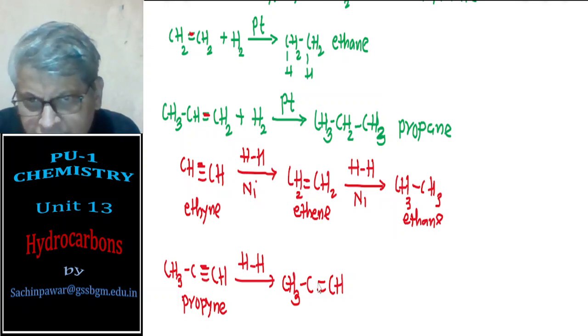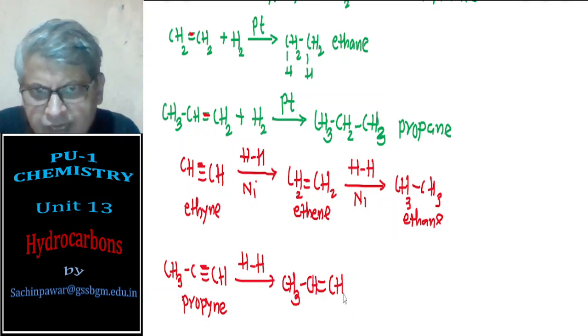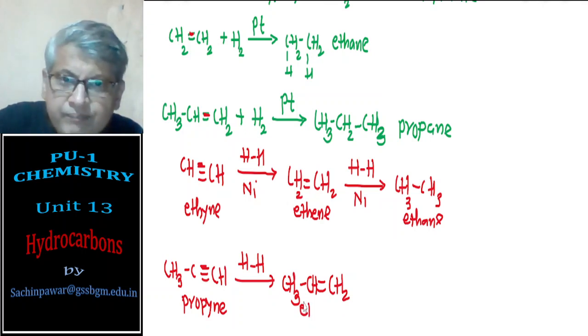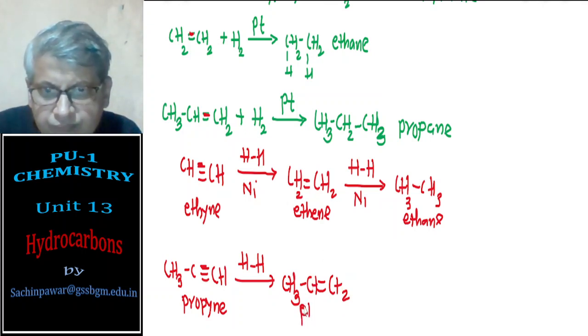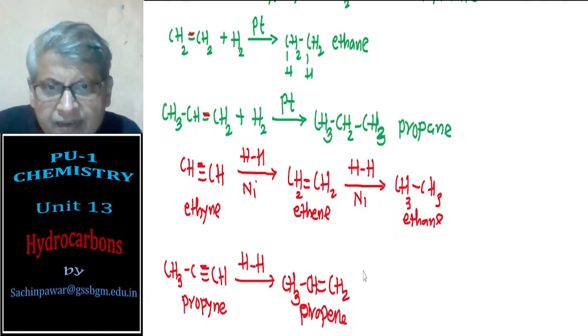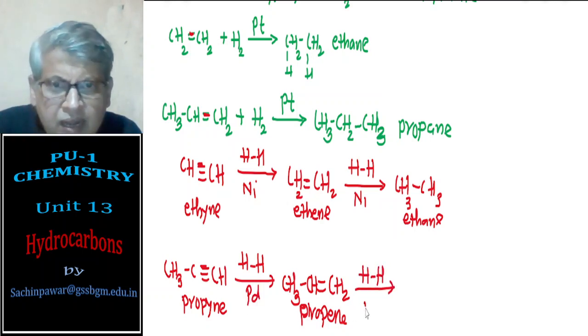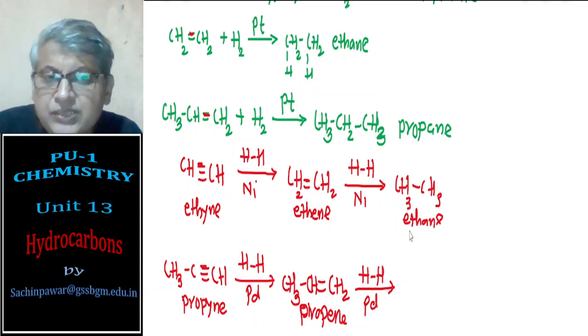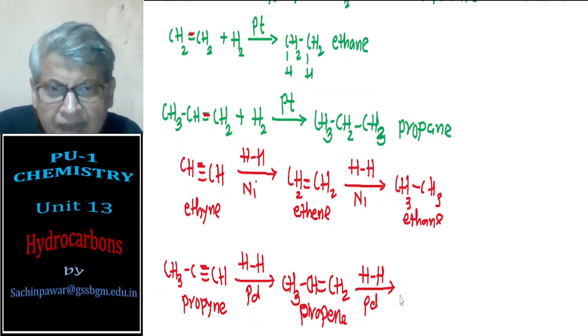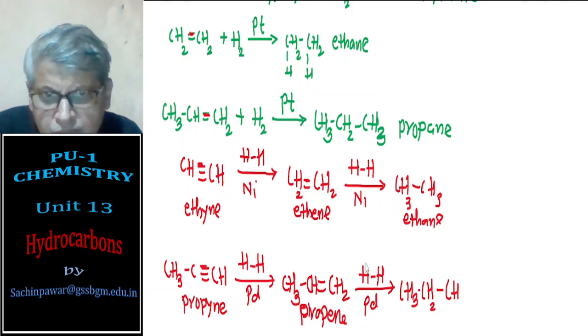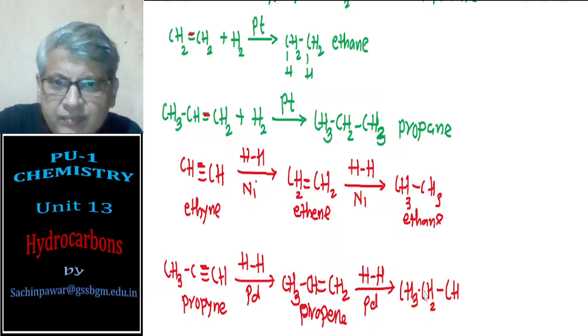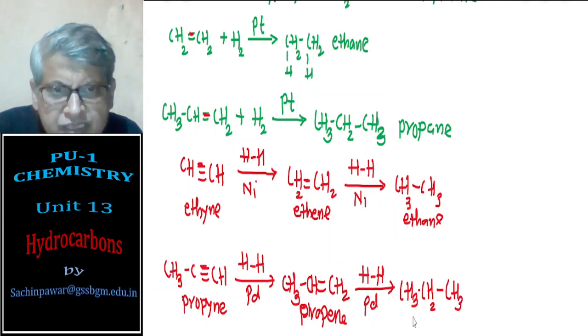One hydrogen goes here, you will get CH. One hydrogen goes here, it becomes CH2. So I will get propene, and then another molecule of hydrogen reacts in the presence of platinum, palladium, or nickel, and you will get CH3, CH, CH2. CH becomes CH2 because one hydrogen goes here, and CH2 becomes CH3, that is propane.